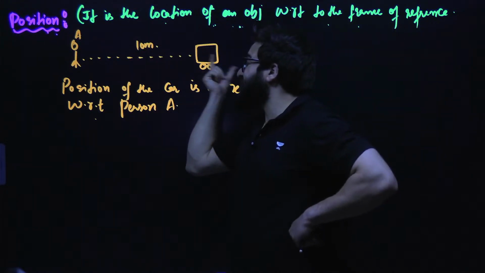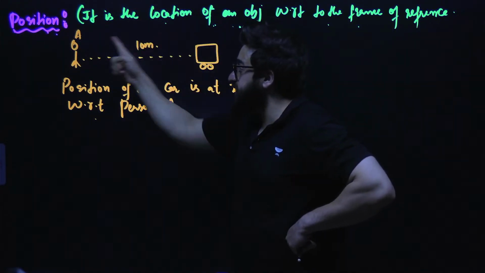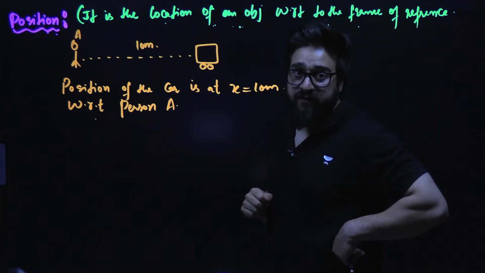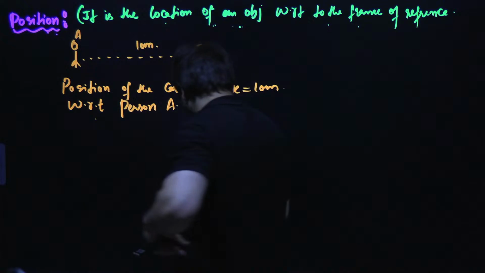Like position of this object is at x is equal to 10 meters with respect to A. A will be over here, the frame of reference. Okay, yes.